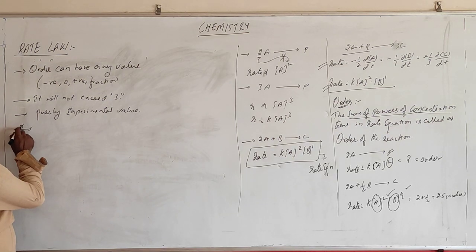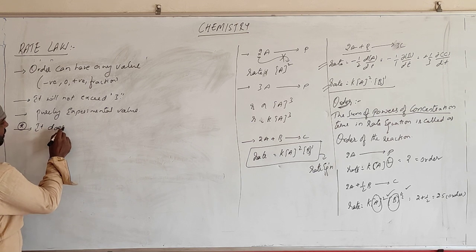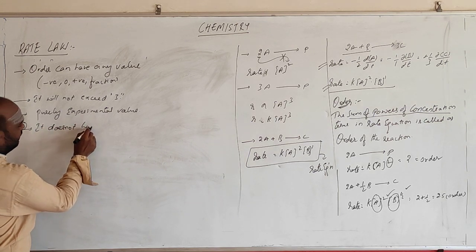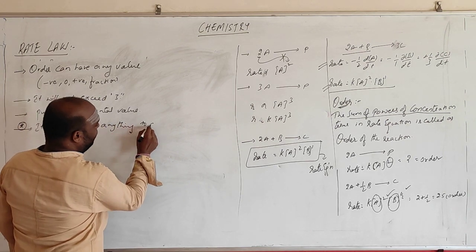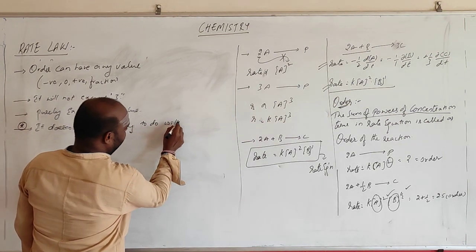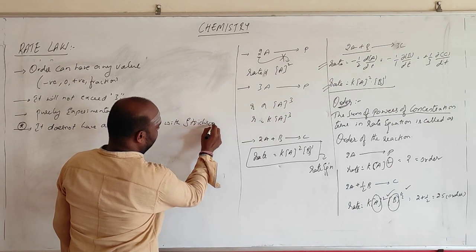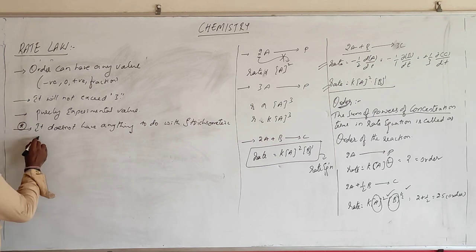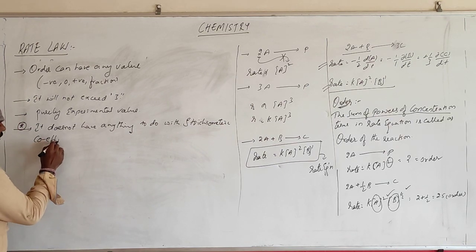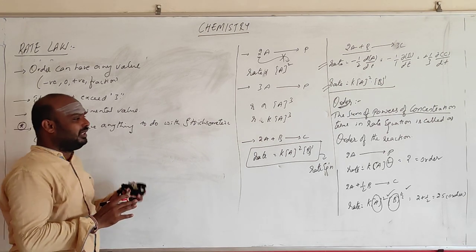And moreover, remember this one. Order doesn't have anything to do with stoichiometric coefficients. Nothing to do with stoichiometric coefficients. What is the meaning of this?